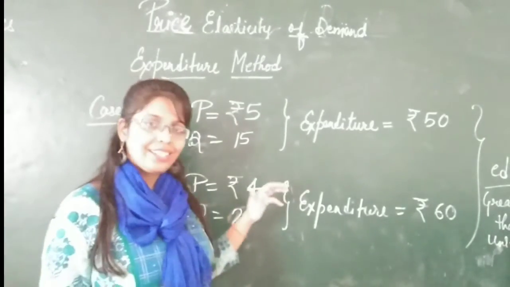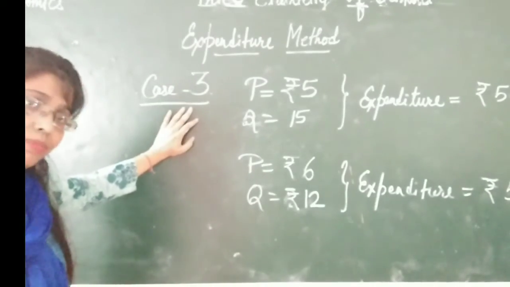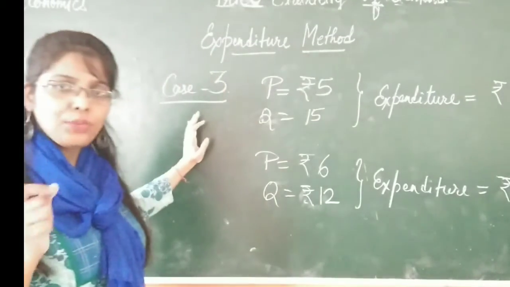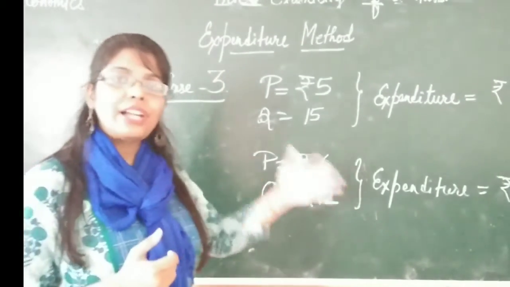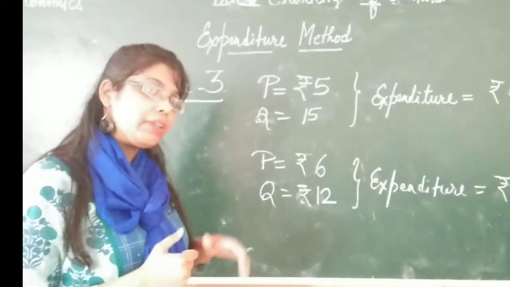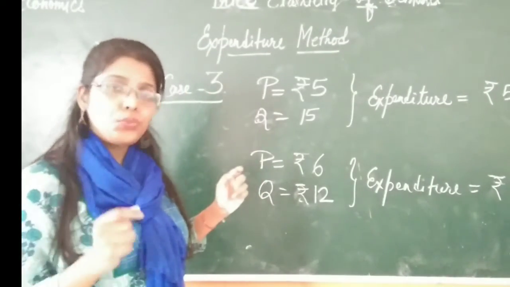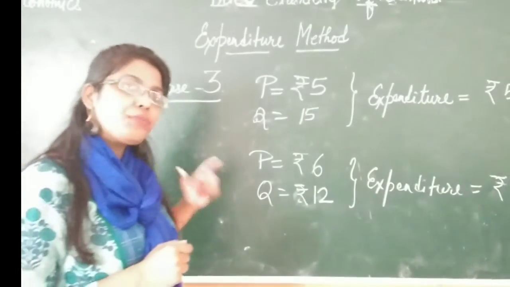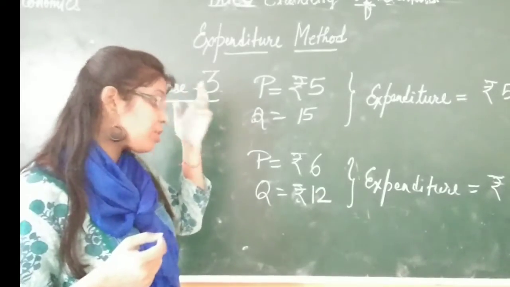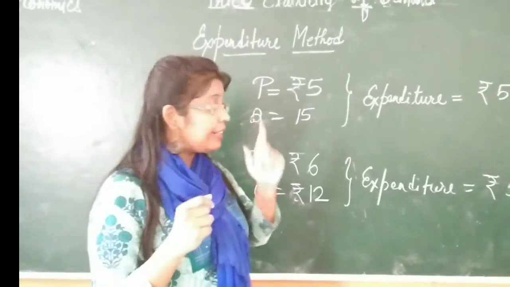Now we will be seeing the third case. So case third, let us see case third. In case 1 you have seen ED is equal to 1. Why? Because expenditure was constant in relation to price. That means when price was changing, price change means either it will rise or it will fall. So when price rises or the price falls, expenditure was same. Expenditure was not changed at all, being same. So that is why ED is equal to 1. And second case you have seen, when price falls, expenditure got increased. And in the same case, if price rises, expenditure got decreased, showing an inverse relation between price and expenditure. That was case second, ED greater than 1.